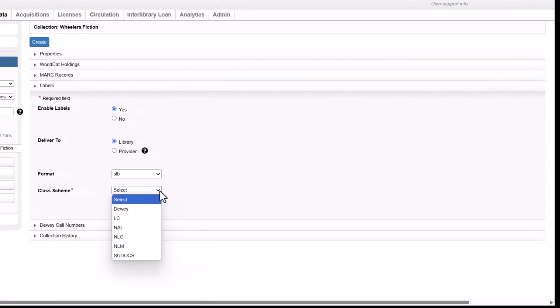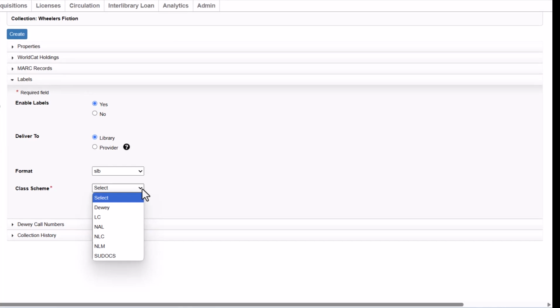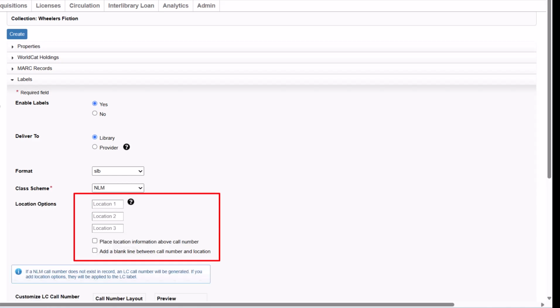Note: label options are available for each cataloging partner collection, allowing you to select specific call number types per collection. For example, you can choose the NLM call number for a medical campus collection and add specific location text, even if other collections don't require labels. Configure the options based on your selection.